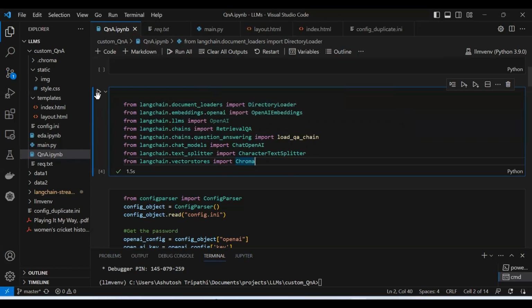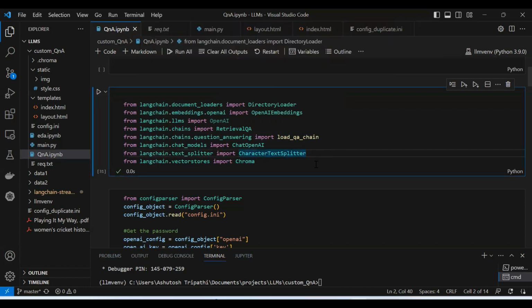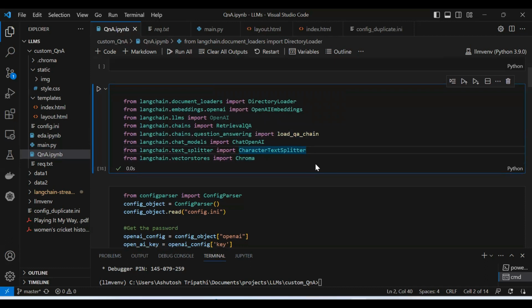So let me run this. I am already inside this LLM environment. Here you see I have chosen this kernel. You can choose a different kernel, whatever you have created basically, otherwise it will give an error. Basically these libraries need to be installed.